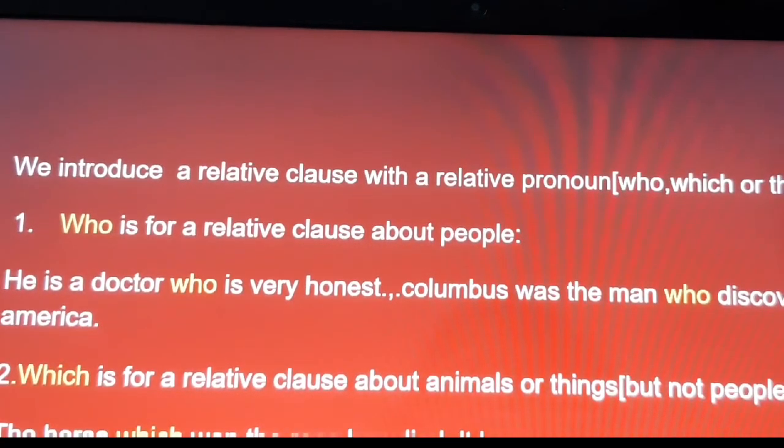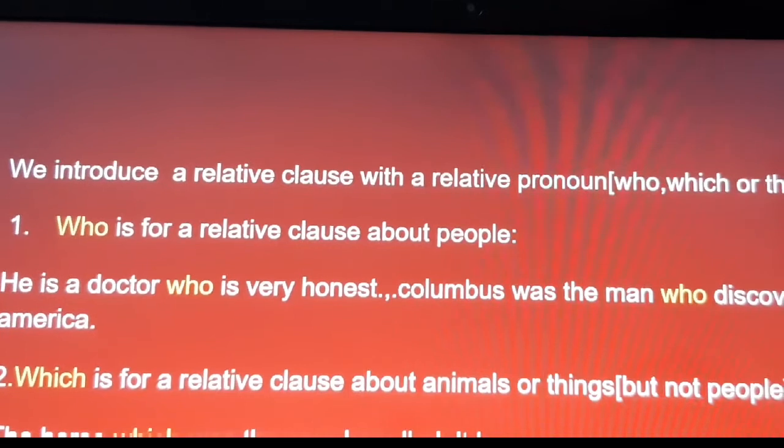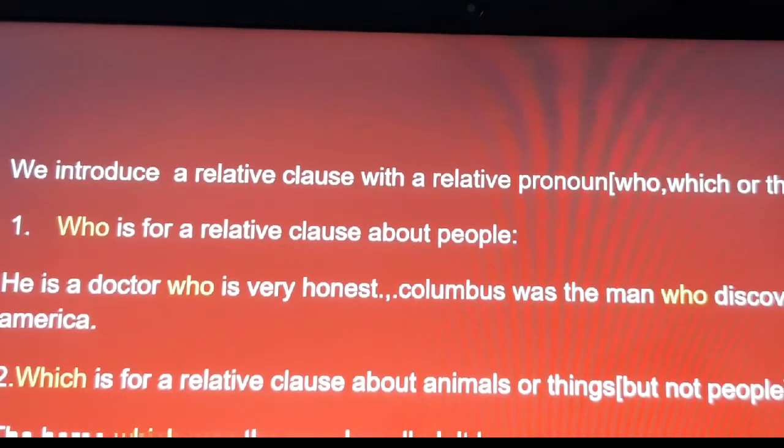We introduce a relative clause with a relative pronoun: who, which or that. Who is for a relative clause about people. He is a doctor who is very honest. Here "who" is referring to doctor. Next sentence. Columbus was the man who discovered America.